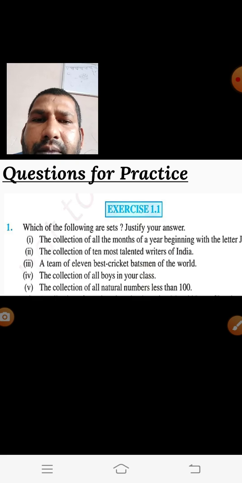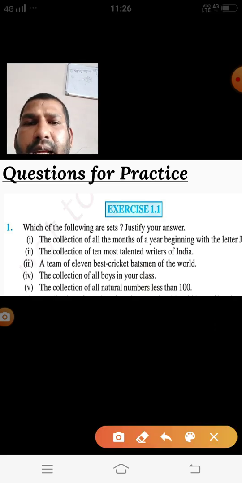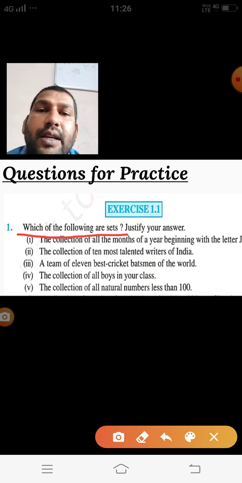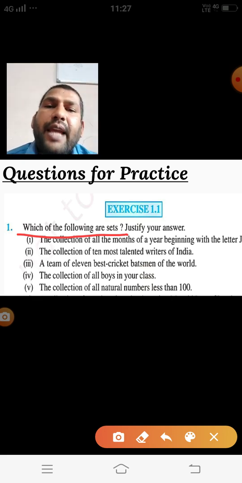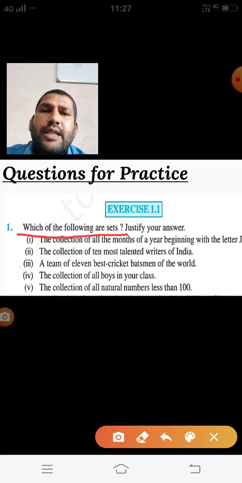Then here I have some questions from the NCERT book, from the first exercise. In the first one we have to tell which of the following are sets and justify your answer. The concept we have is well defined data or objects. If the collection is well defined, then we call it a set, otherwise it is not a set. You may note down all these questions and solve them in your fair notebook also.